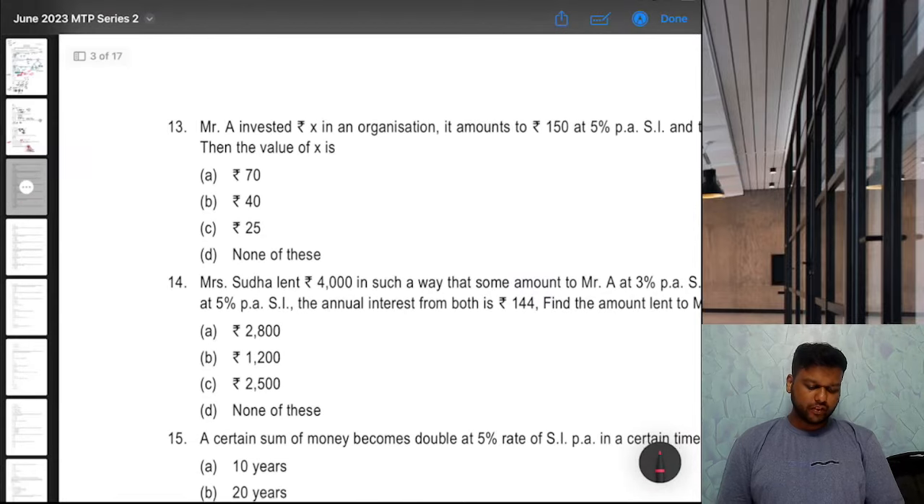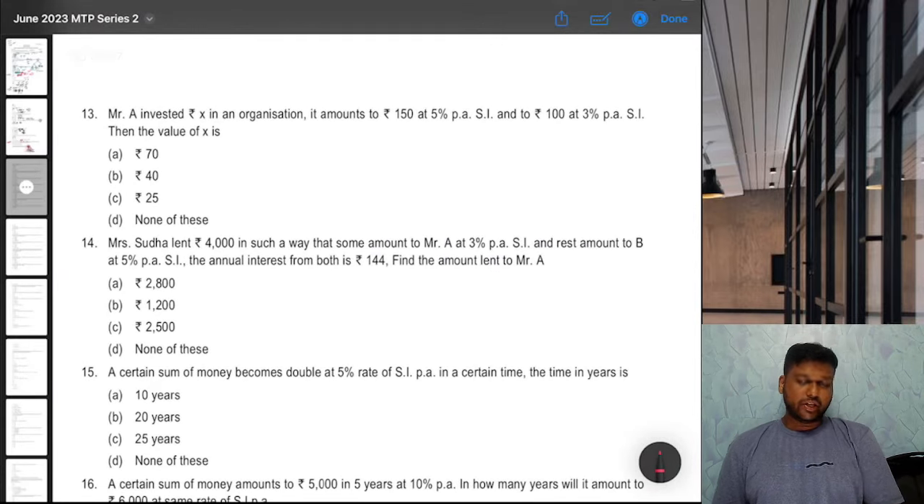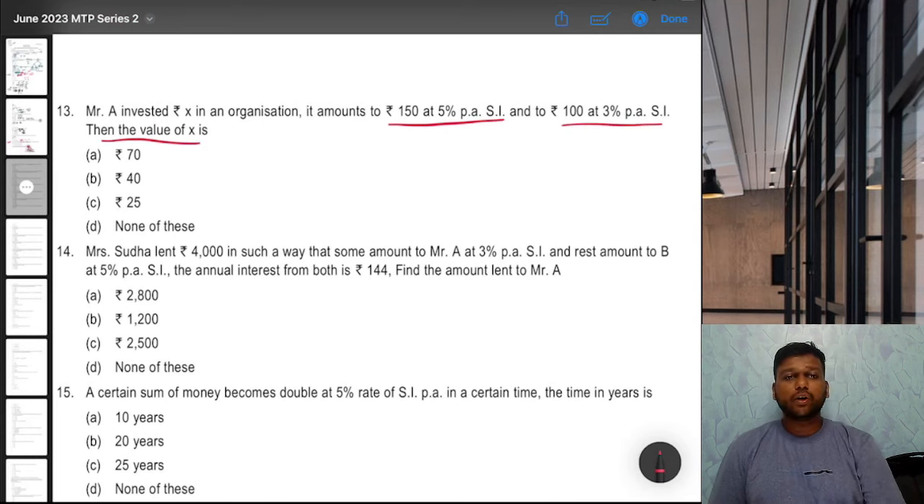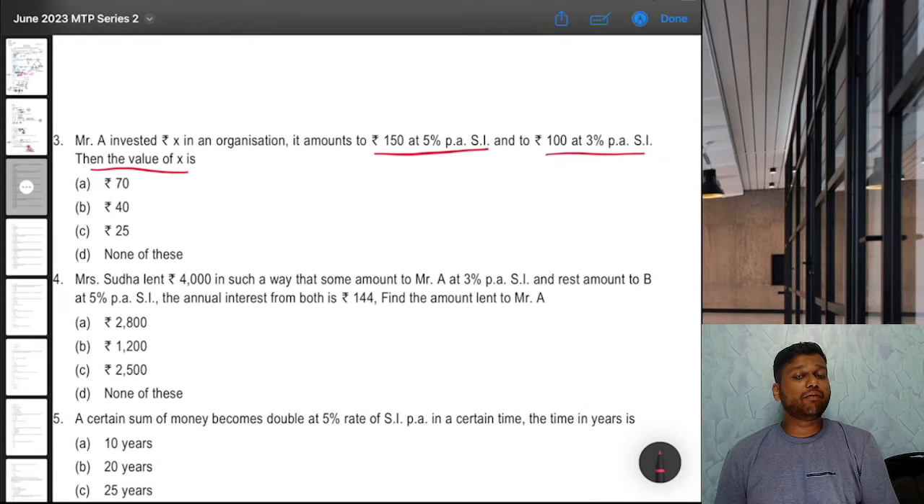Okay. Next 13. Okay, now TVM questions have started. Mr. A invested X in an organization. It amounts to 150 at 5% simple interest and 100 at 3% simple interest. Then what is value of X? Okay, just give me a second again. Okay, so if you observe, they have not given principal, that is X, the principal amount, sorry, and they have also not given N, that is period, right?